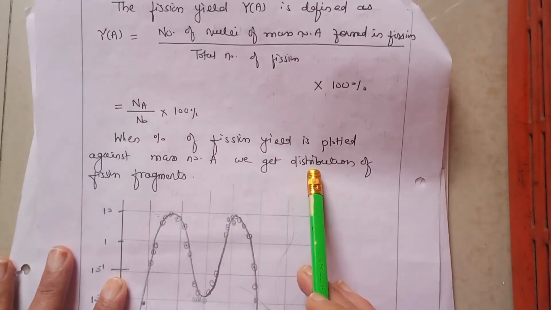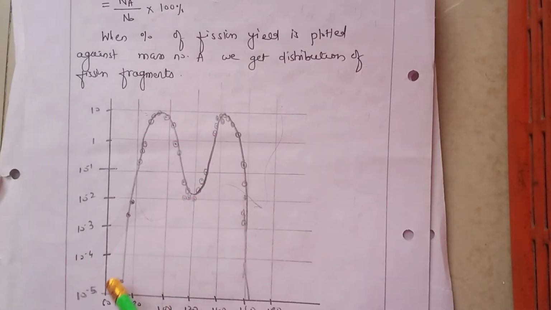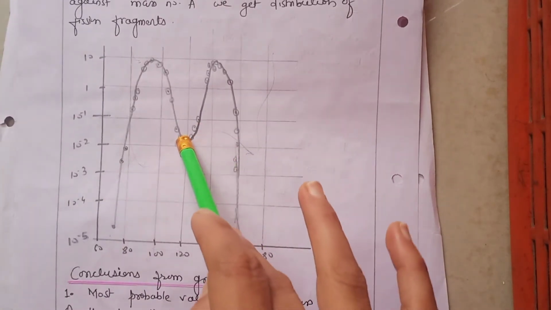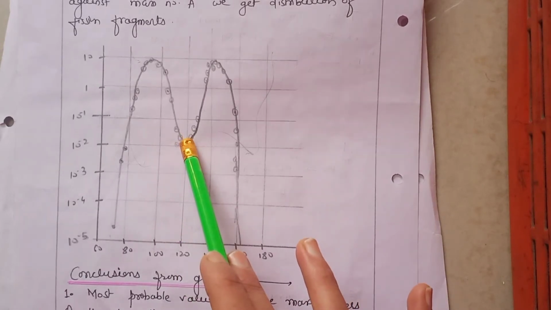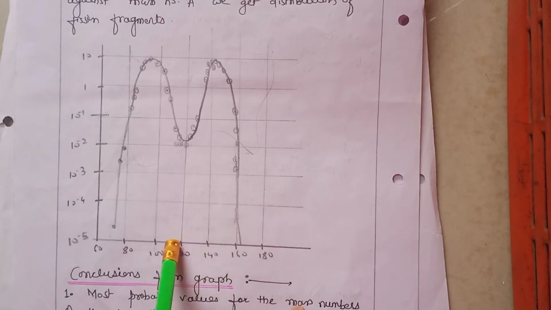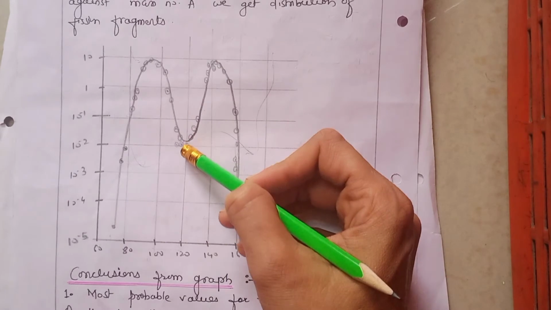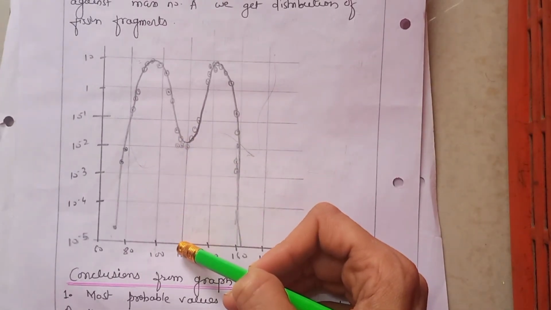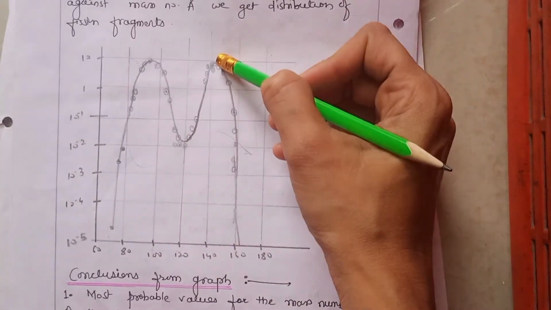When the percentage of fission yield is plotted against mass number A, we get the distribution of fission fragments, and this is the kind of plot we get. If you check this point, the fission yield is minimum for symmetric fission, because at approximately 120 we have equal masses in the nuclear fission reaction. For symmetric fission, you can see that the yield of the reaction is less. But for these two fission fragments, the yield is maximum.